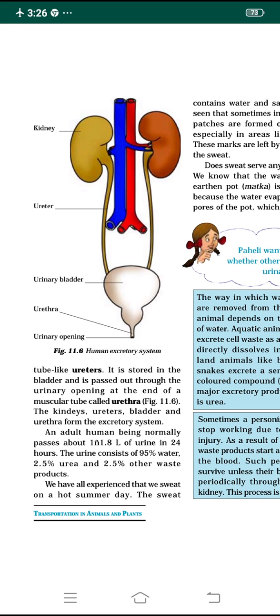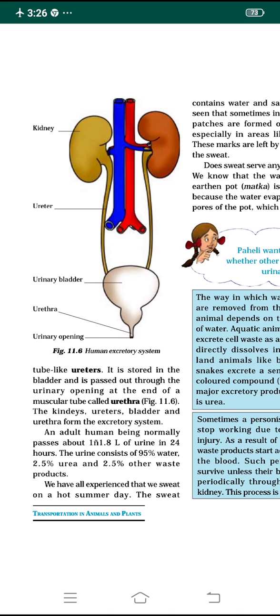It is collected and stored in the urinary bladder, and then it is passed out through the urinary opening at the end of a muscular tube called the urethra. It is a muscular tube, made up of muscles, not a bone. Look at figure 11.6: there is an opening at the end of the urethra, through which the urine is passed.